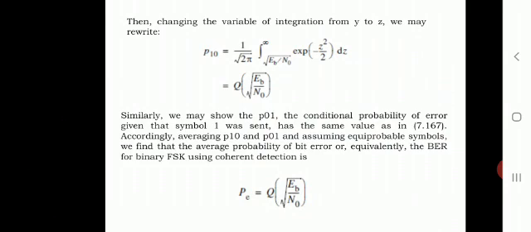Accordingly, averaging p10 and p01 and assuming equiprobable symbols, we find that the average probability of bit error, or equivalently the bit error rate for binary FSK, that is Pe, is equal to Q of square root of Eb by N0. So this is the probability of error.